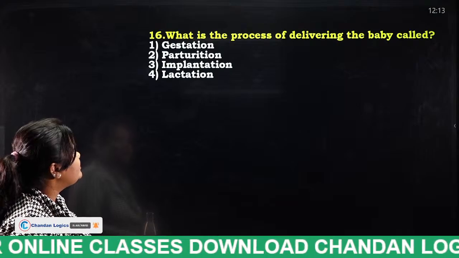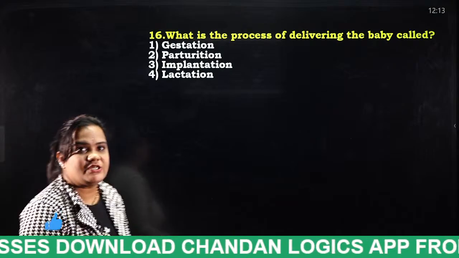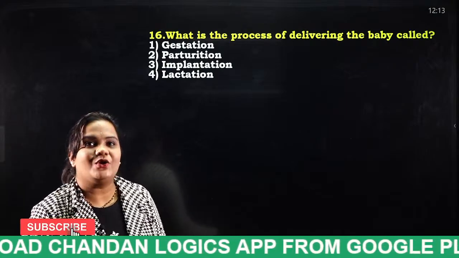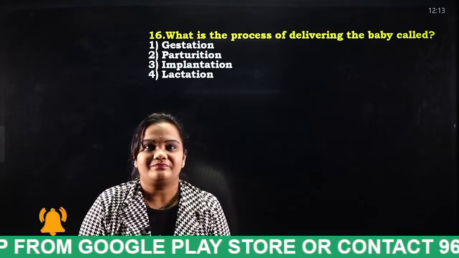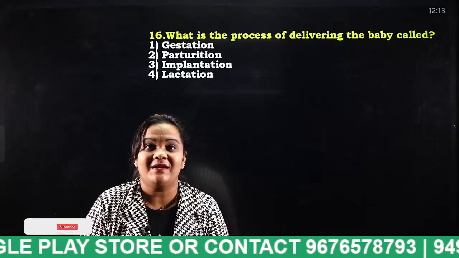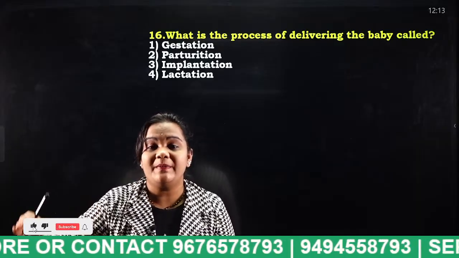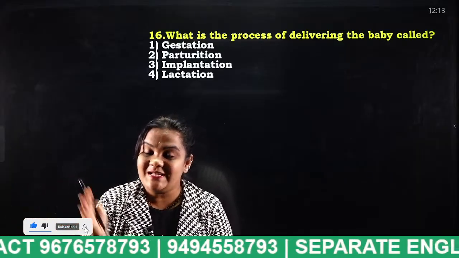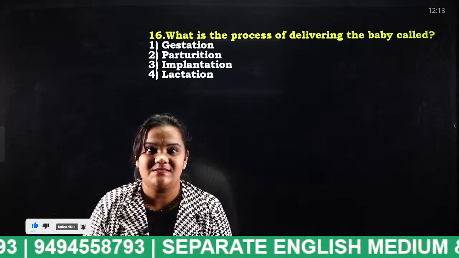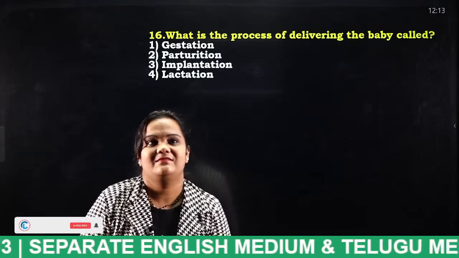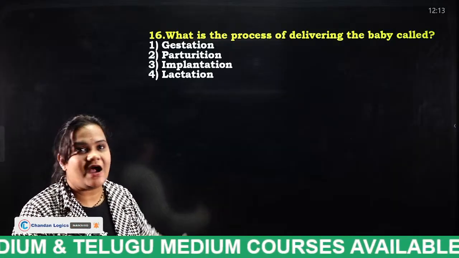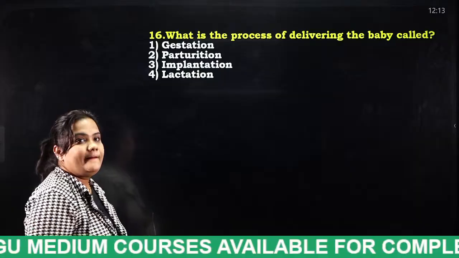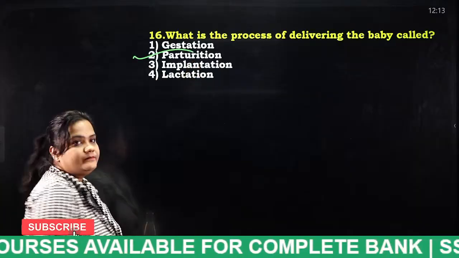What is the process of delivering the baby called? Gestation, parturition, implantation, lactation. Yes, human chorionic gonadotropin. Very good, very good. Did you understand what a gonadotropin is now? Gonadotropin hormone is nothing but which initiates the reproduction process. That's why when you visit a doctor, he will check the HCG hormone level. Yes, parturition.